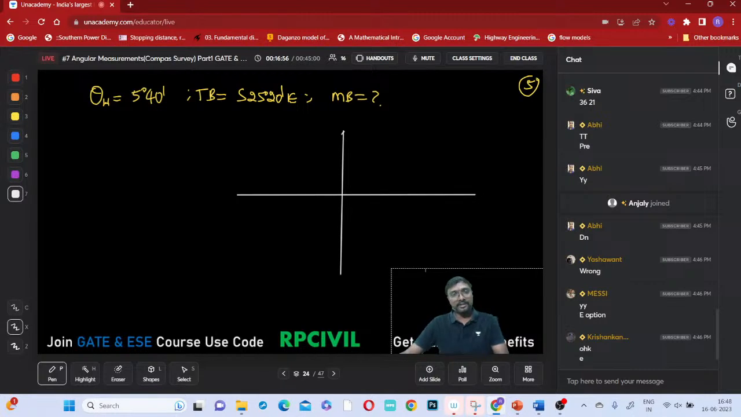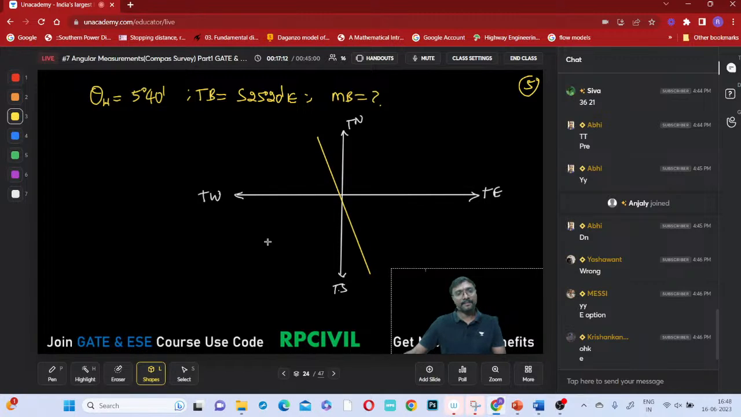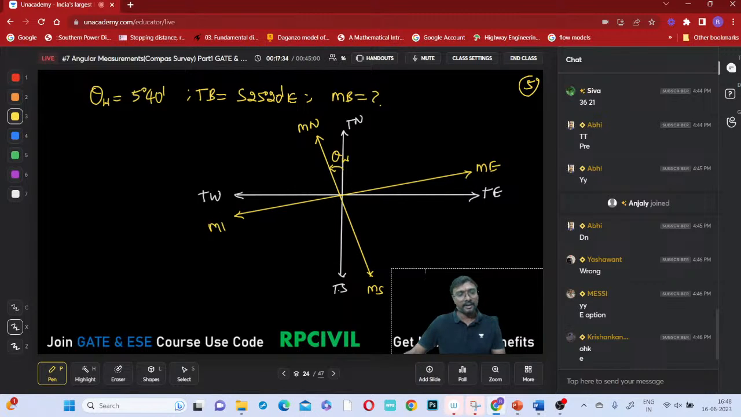Here, if you observe, this is true north, this is true south, this is true east, and this is true west. The magnetic declination is westerly, so it declines in this western direction. That is theta W. This is magnetic north, this is magnetic south, this is magnetic east, and this is magnetic west.